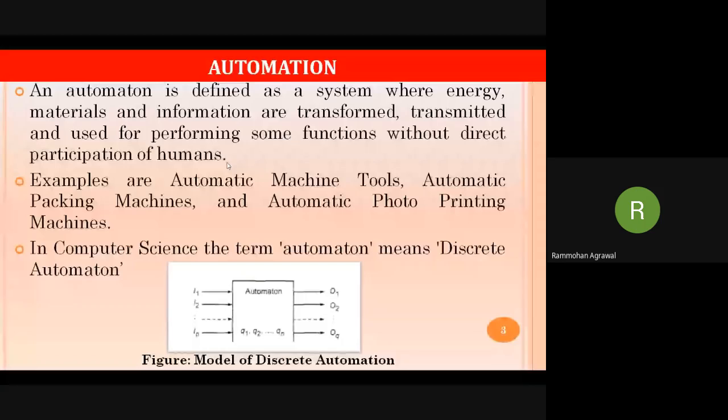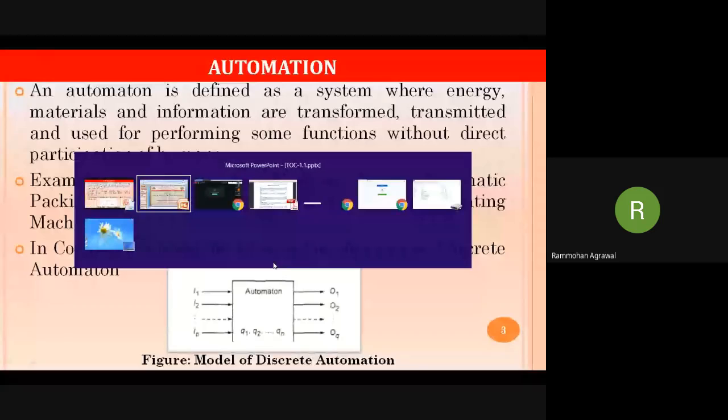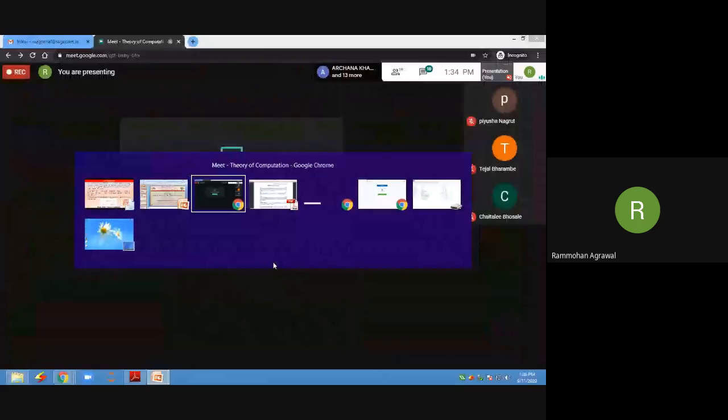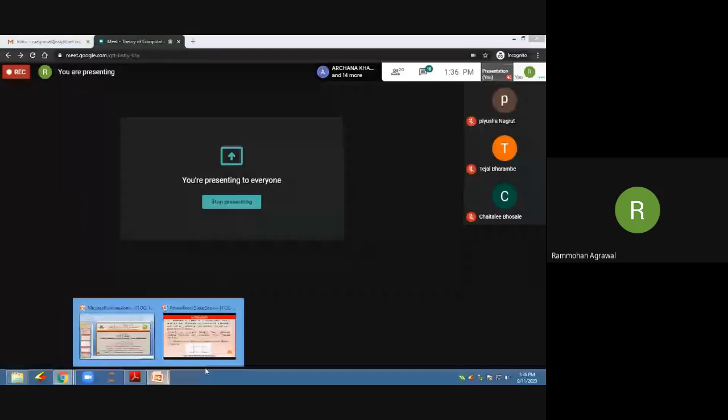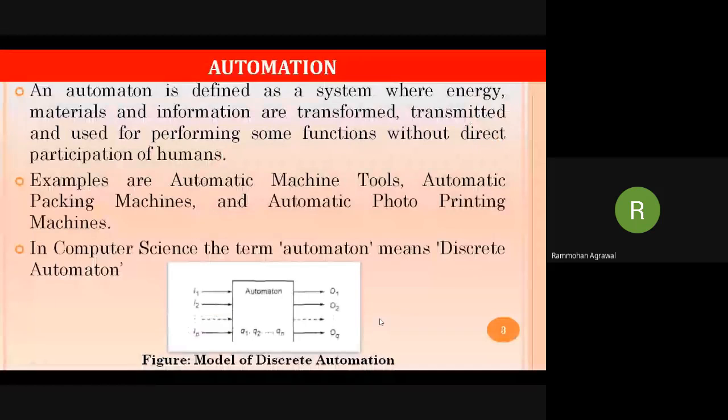Okay. So this type of system is an automated system. Some other examples are automated parking machines and automatic photo printing machines. We just have to give an input and the machine will start its processing and return the output to the user.